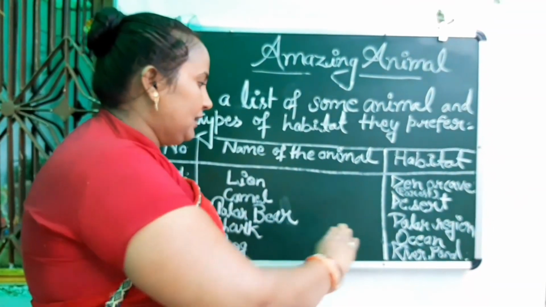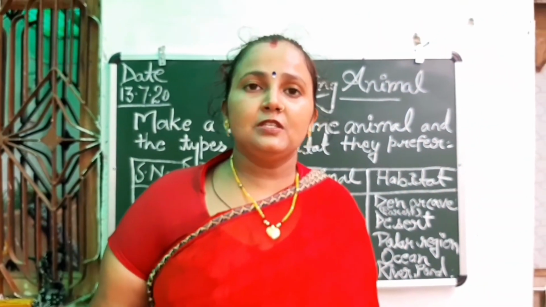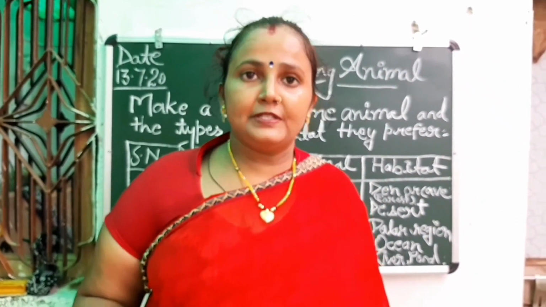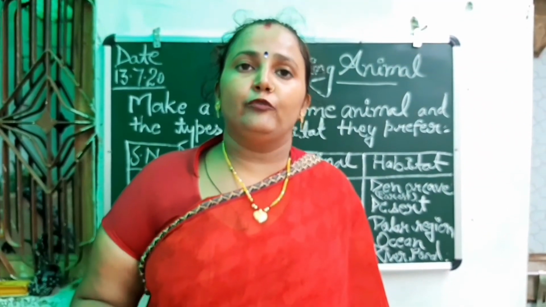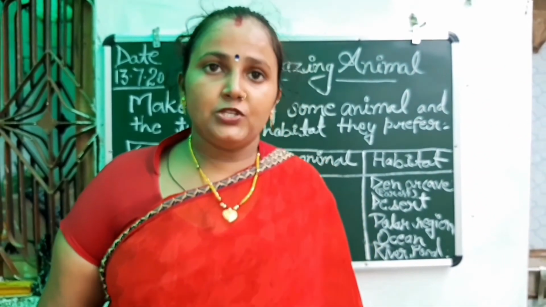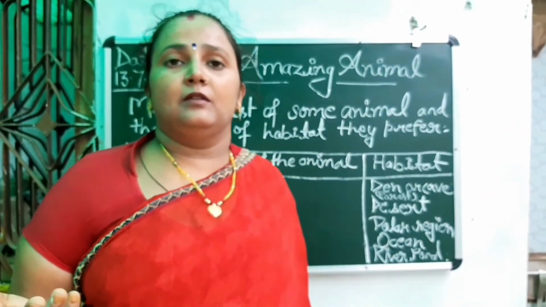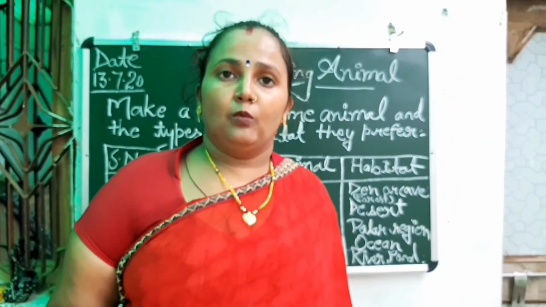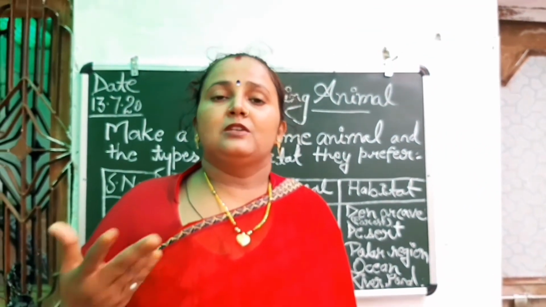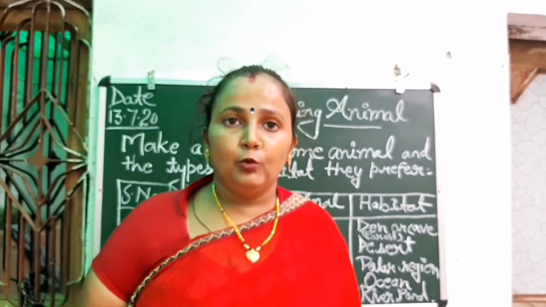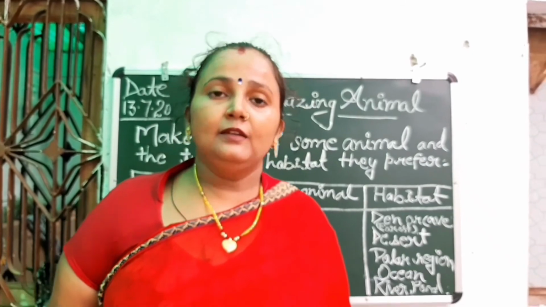The next habitat is what? Ocean. The ocean is the largest habitat of fishes. We find different types, a variety of fishes in the ocean, right? The fishes are adapted to live in the water, so they can survive in the ocean, like shark, octopus, blue whale. All of these can live in the ocean, right?